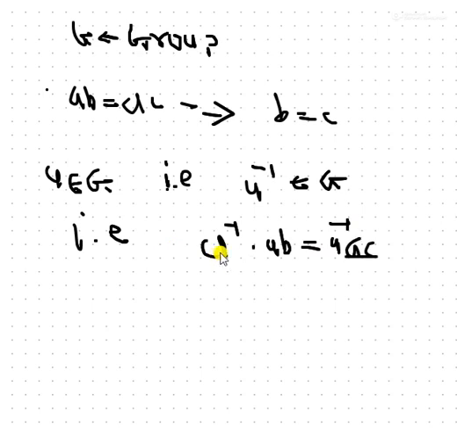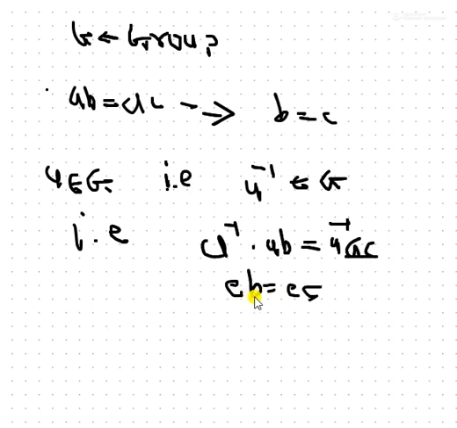But if we multiply something with its inverse, if we multiply A with A inverse, what do we get? We get the identity element. Suppose G is a group, we take E as the identity element, so we get EB equals EC. But if something is multiplied with identity, what is the property of the element? What is the property of the identity element?